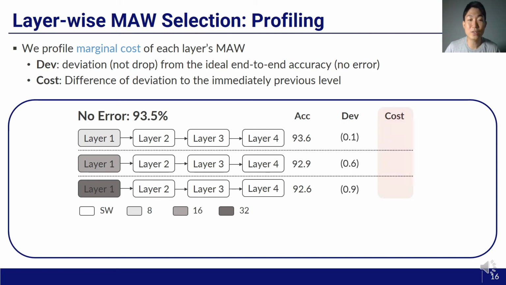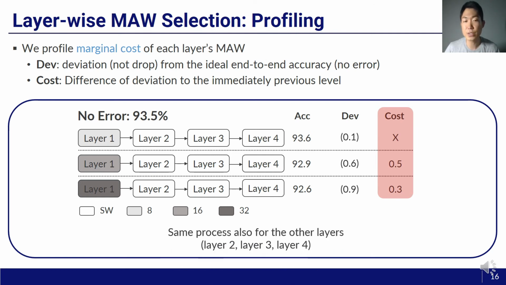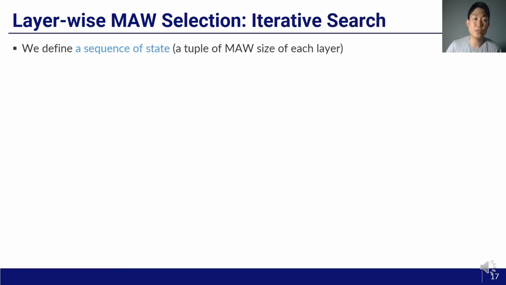Next, we calculate marginal cost of each MAW by comparing the deviation with that of the immediately previous level. The marginal cost of the smallest MAW is not defined. Also for the other layers, the same process goes on. After finishing profiling, iterative search begins.